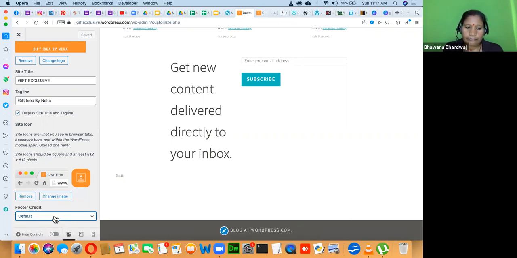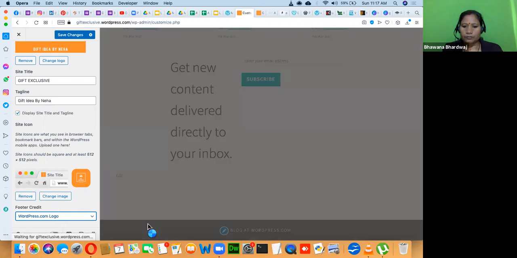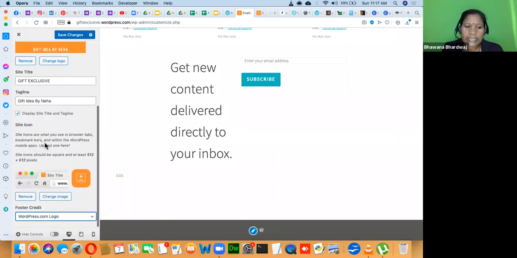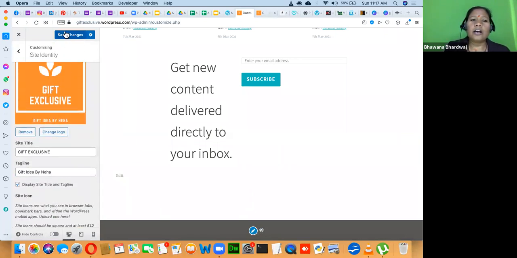I can select the footer credit and make it the WordPress logo. Right? So now it will not be written as blog at wordpress.com, simply the WordPress logo will be there. So this way you can also change. Whenever you are doing any changes, you have to click on save changes.